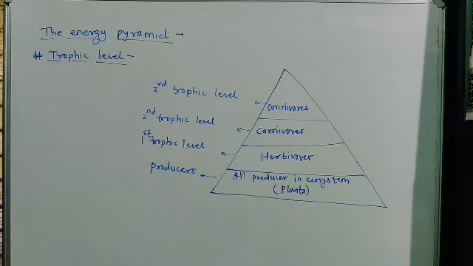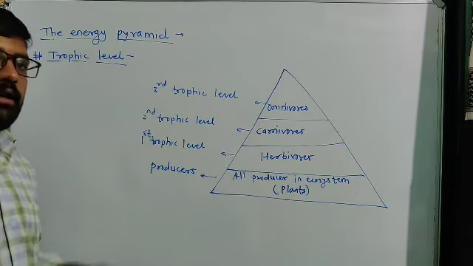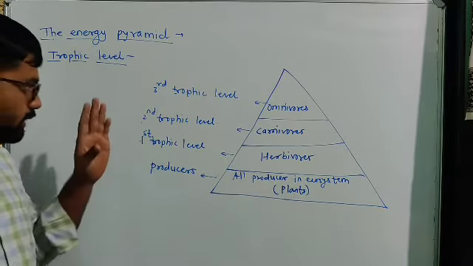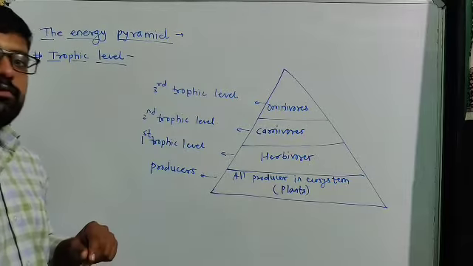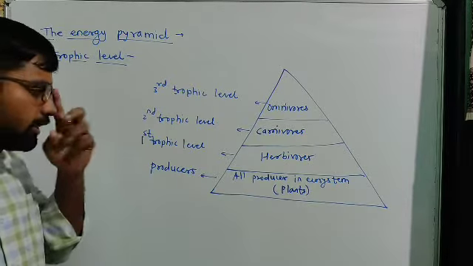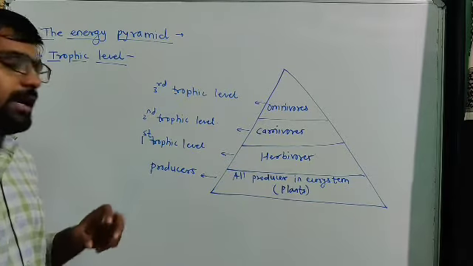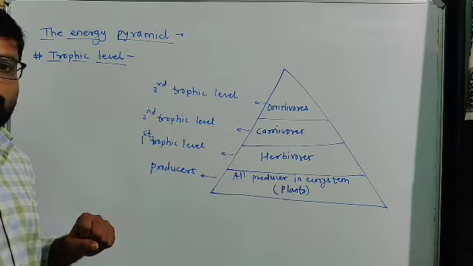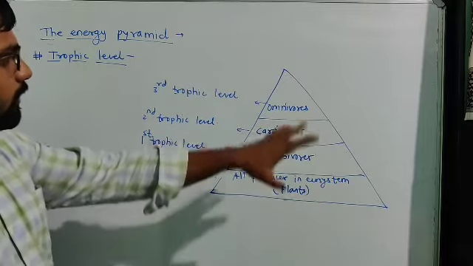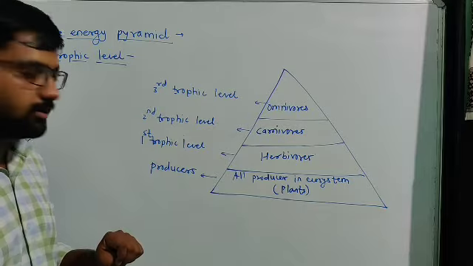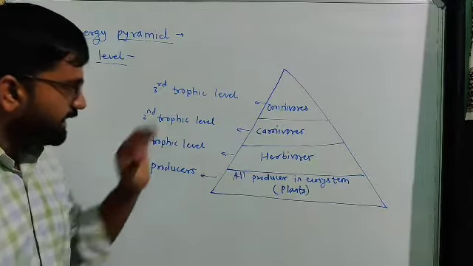So now the next topic we have to see is the trophic level. We know the food chain. In the food chain, energy transformation takes place from one living organism to another. From the beginning, we know plants are the main producers in the ecosystem. If we draw a pyramid, a triangular structure, suppose this is a pyramid.